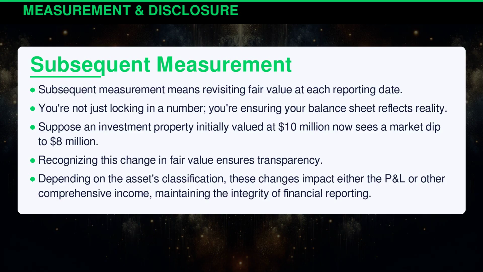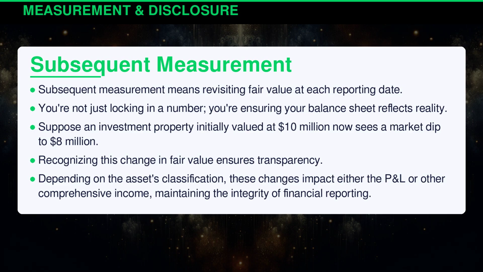Subsequent measurement means revisiting fair value at each reporting date. You're not just locking in a number, you're ensuring your balance sheet reflects reality. Suppose an investment property initially valued at $10 million now sees a market dip to $8 million. Recognizing this change in fair value ensures transparency. Depending on the asset's classification, these changes impact either the profit and loss or other comprehensive income, maintaining the integrity